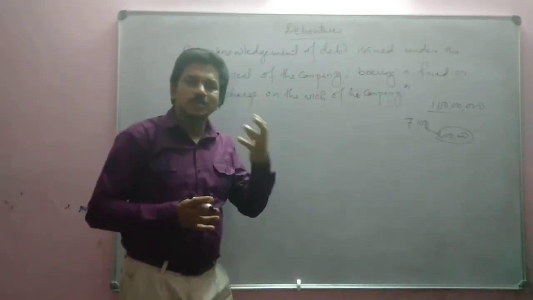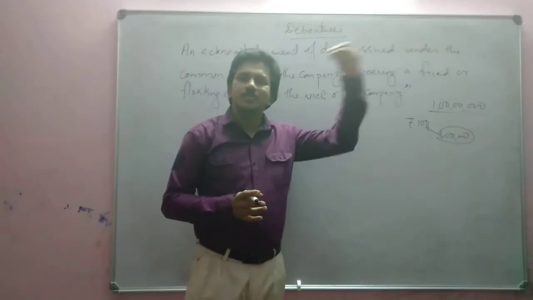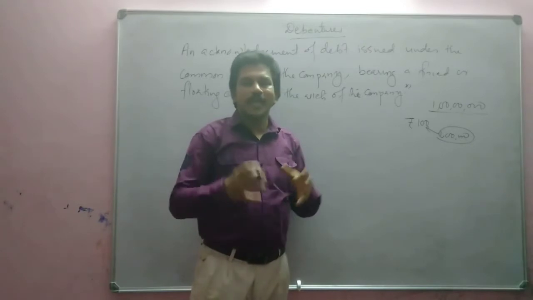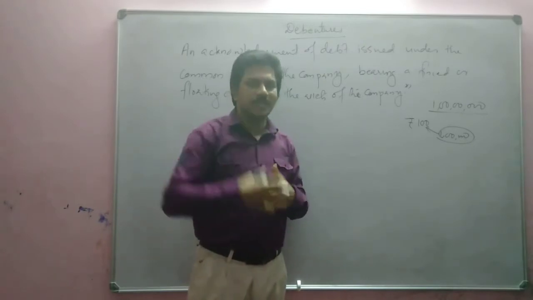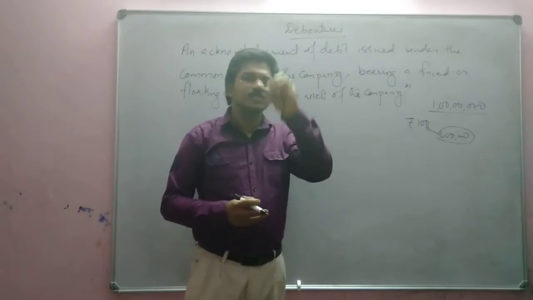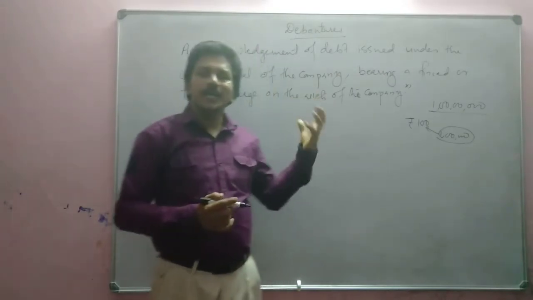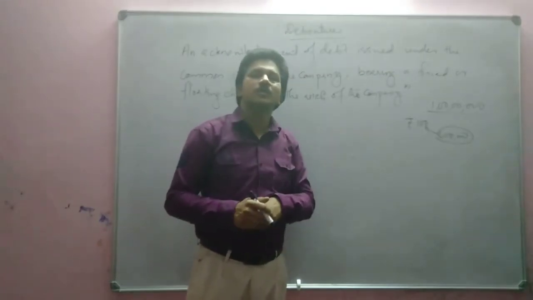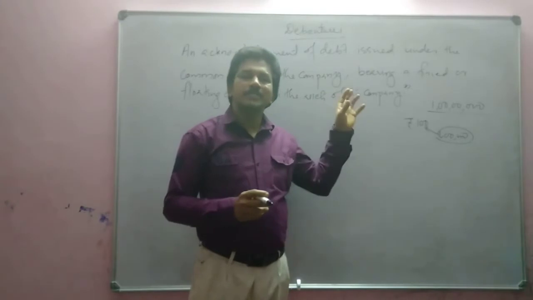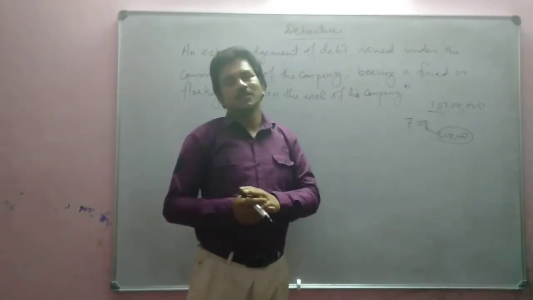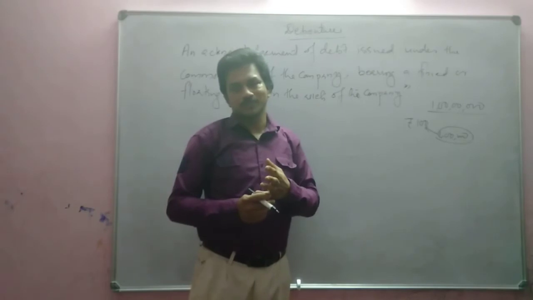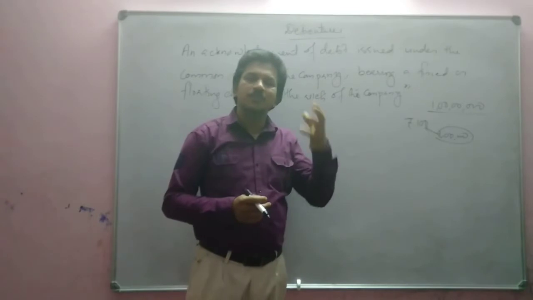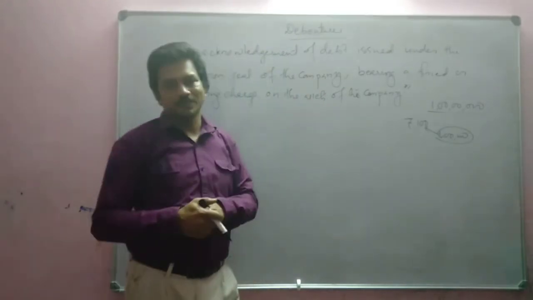If a company takes a loan from the bank, the company has to pay interest to the bank for that loan amount. Like that, the company has taken a loan from you, the public, so the company will give interest on that amount. Suppose you have given 10,000 rupees to the company at 10% interest, how much will you get yearly? You will get 10% of 10,000 rupees. Is it clear? So if you have paid 10,000 rupees, yearly you may get 1000 rupees as interest.